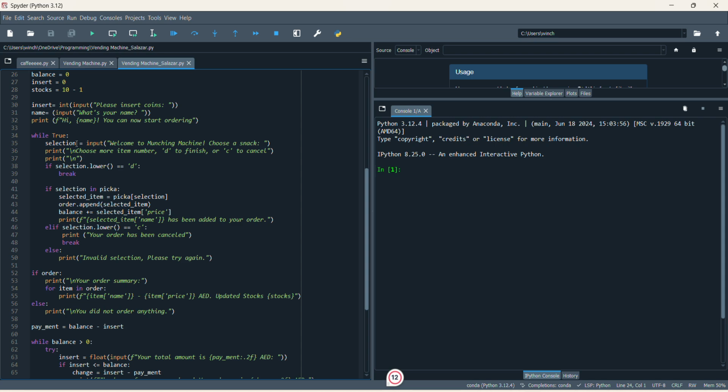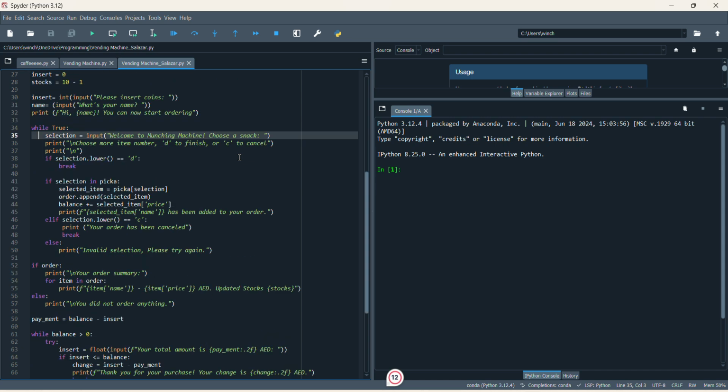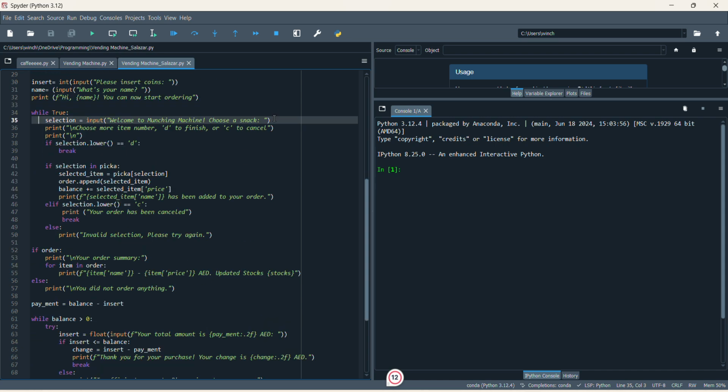After this, it will show a selection. The program will show welcome to Munching Machine, choose a snack. You can choose one or more items, and then it prints choose more item number, or D to finish, or C to cancel.